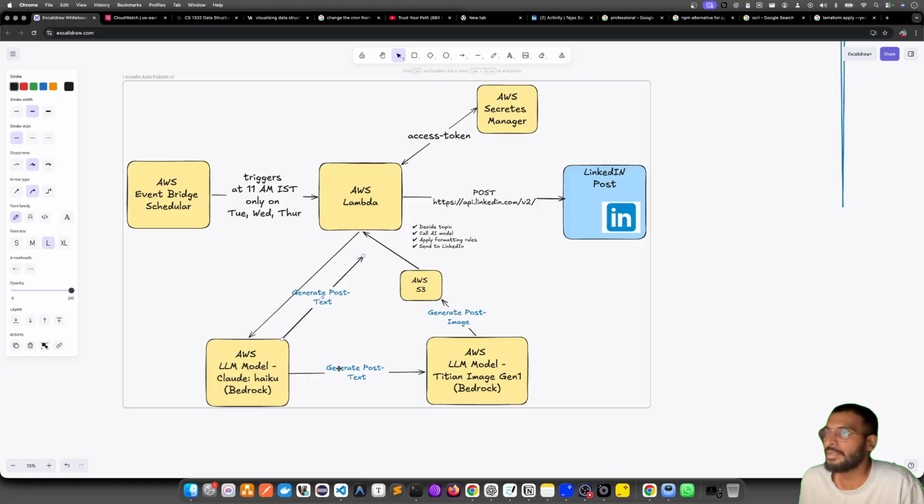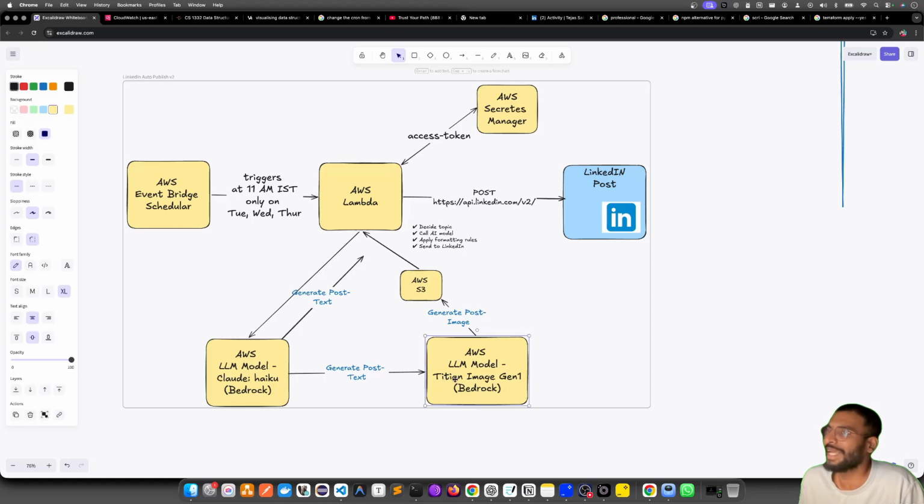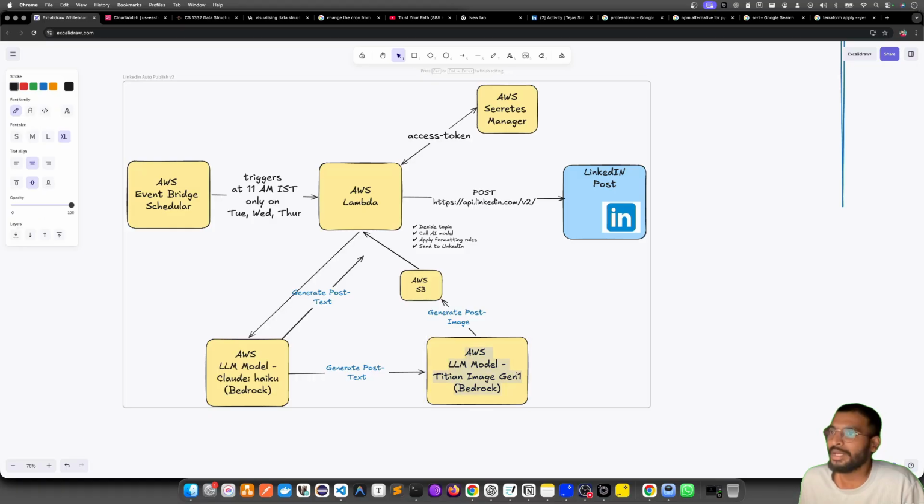Now this text would be fed here, and we'll come back to this. It would also be fed as input to another LLM model, which is the Titan model, provided by AWS itself. This is Titan Image Gen 1; I think I have recoded it to Gen 2.